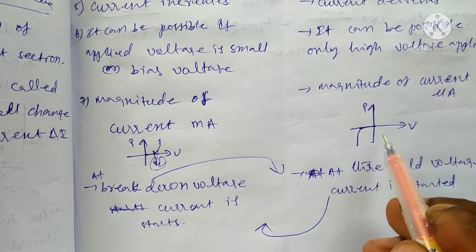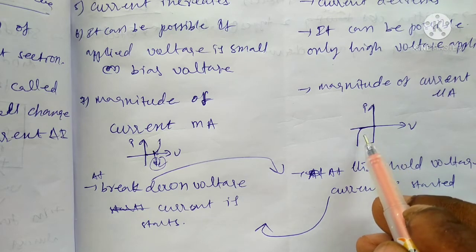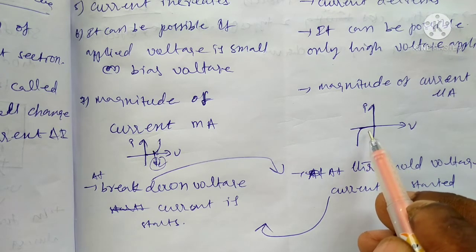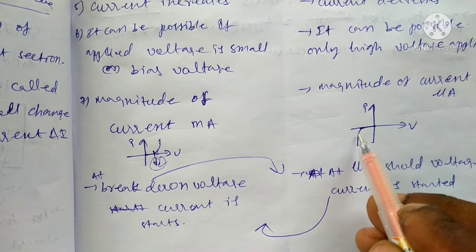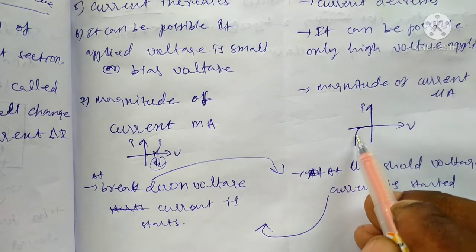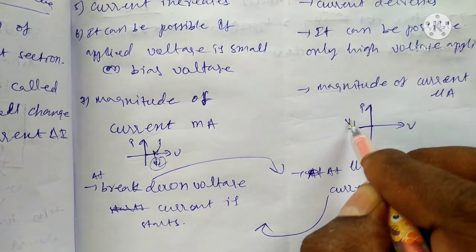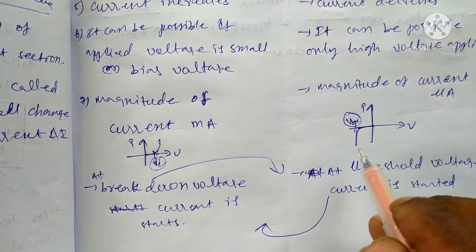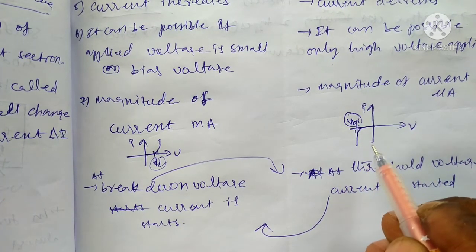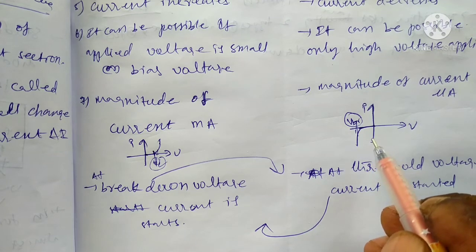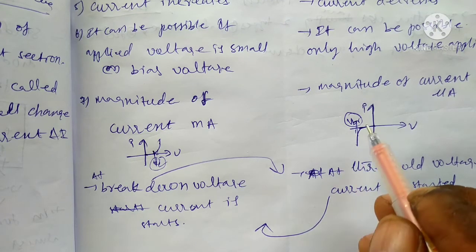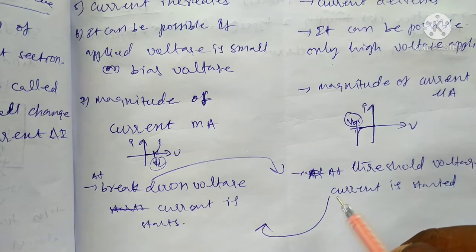In the case of reverse bias, up to a certain voltage, there is no effect on current. After that, when the voltage is increased to a certain voltage, the current will start. This voltage is called the breakdown voltage. At this breakdown voltage, electrons jump from the valence band to the conduction band.